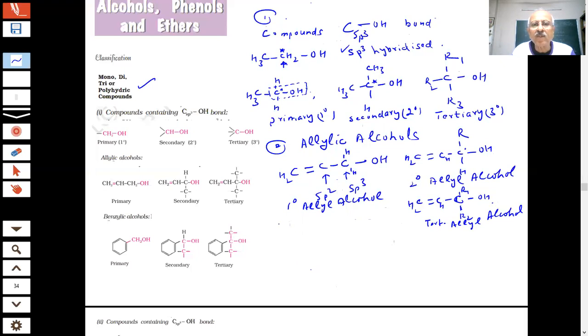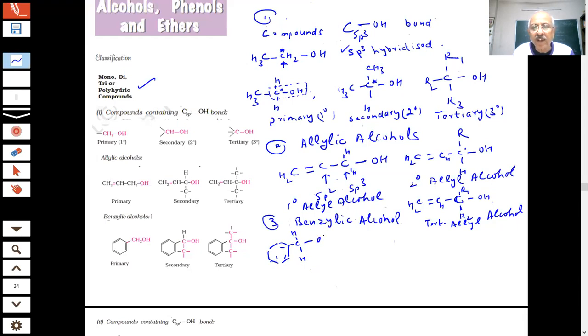Now the next type which we are likely to be using is benzylic alcohols. Again, when I say benzylic alcohol, student, what do you mean by benzyl group? You are aware of benzyl chloride, a very important compound, student. What is a benzyl? It is made from where? If I write something like this, this group is called benzyl group, student. If I put H here, then it becomes methyl benzene, that is toluene. I have removed this hydrogen. So the linkage from this carbon is a benzyl group.